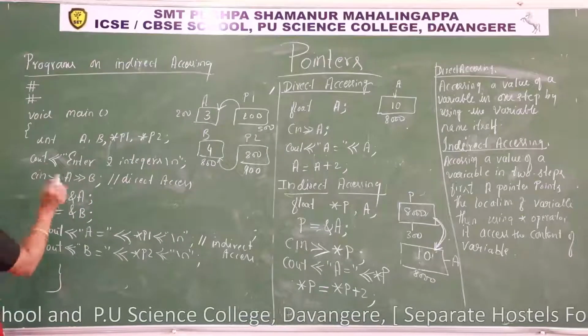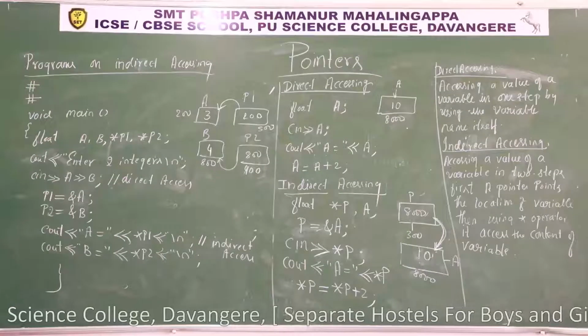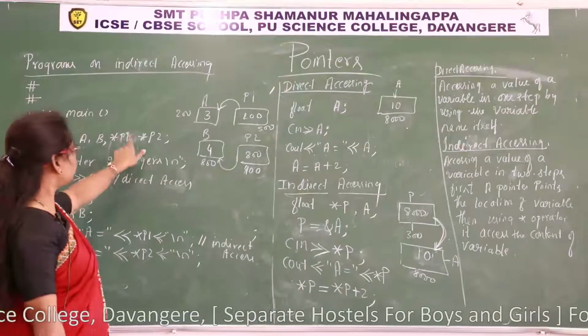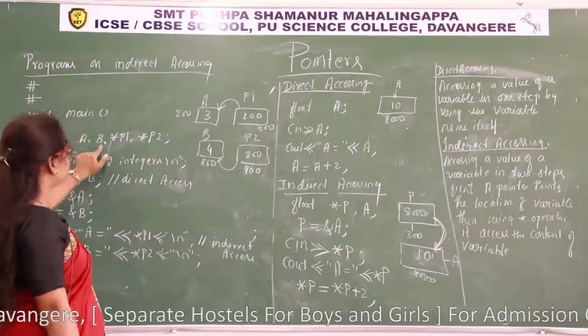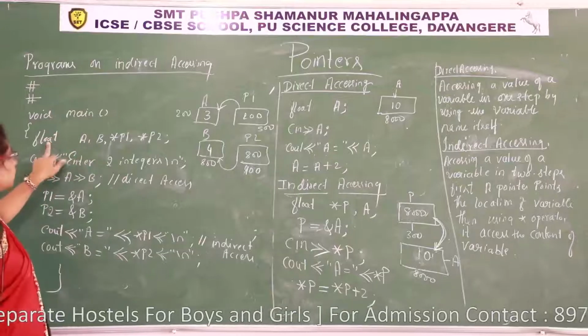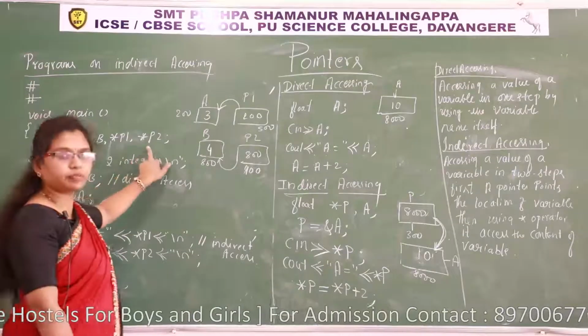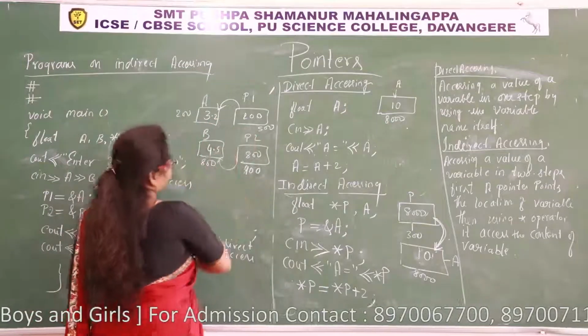For integer variables, I have taken two integer pointers. If I take floating type variables, float a, b, I have taken floating type pointers to store the address of a and the address of b. These two variables are floating type, so I must take floating type pointers here, 3.2, here I will take 4.5.